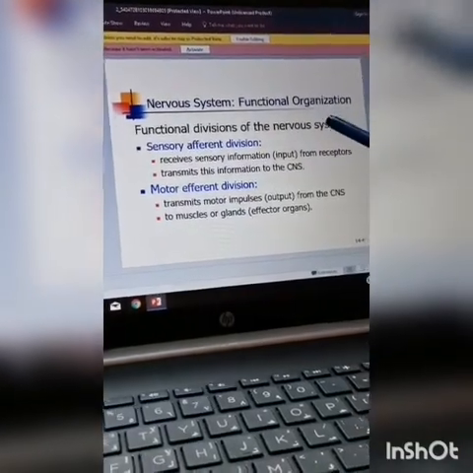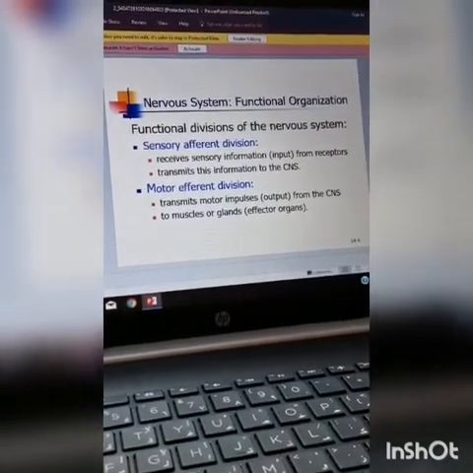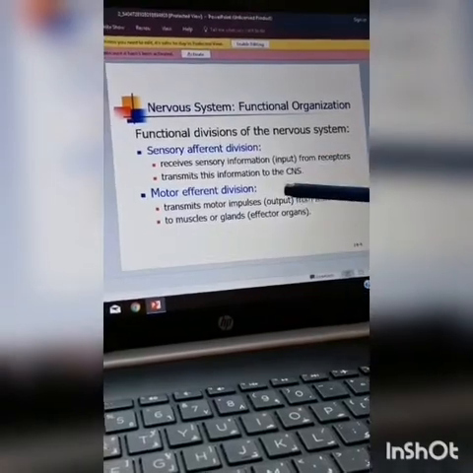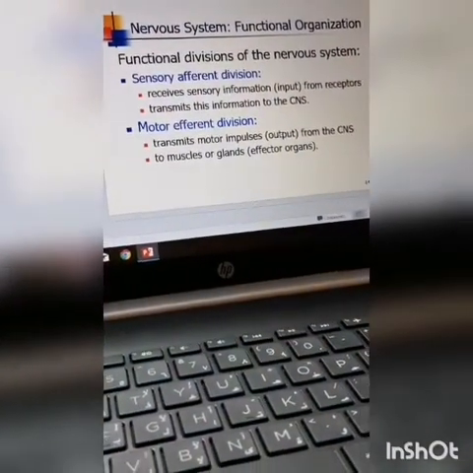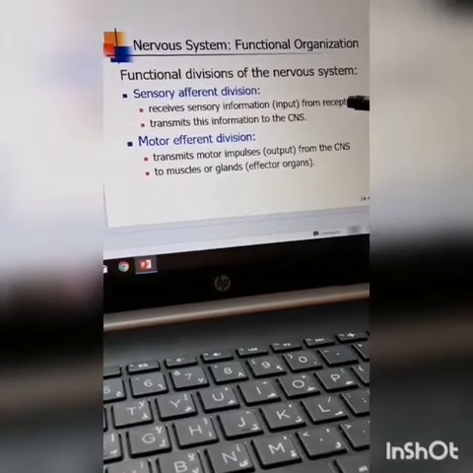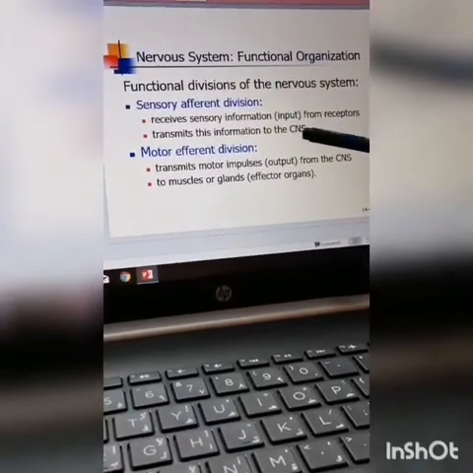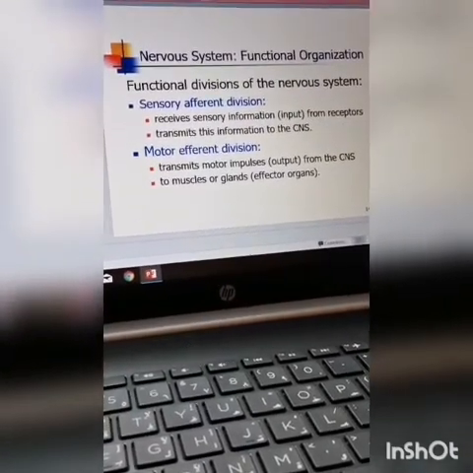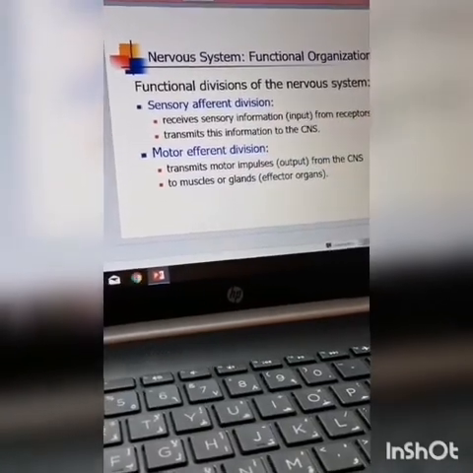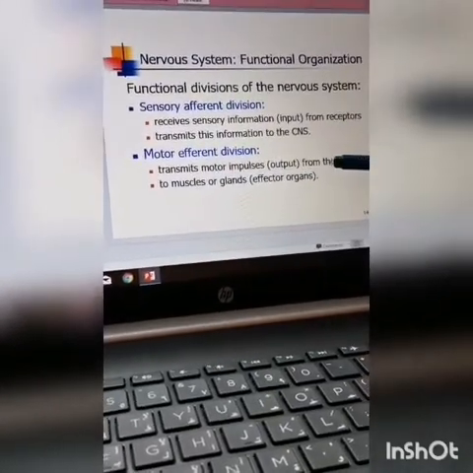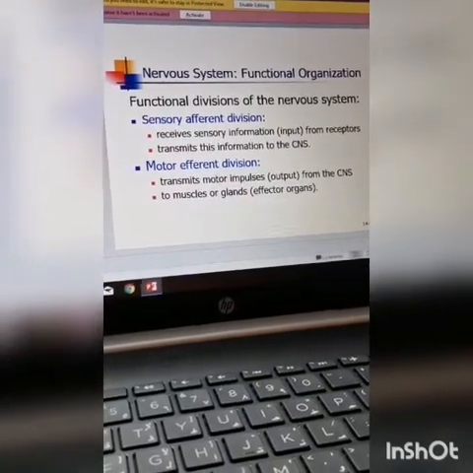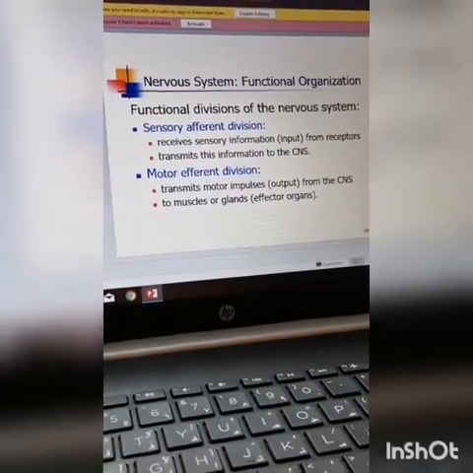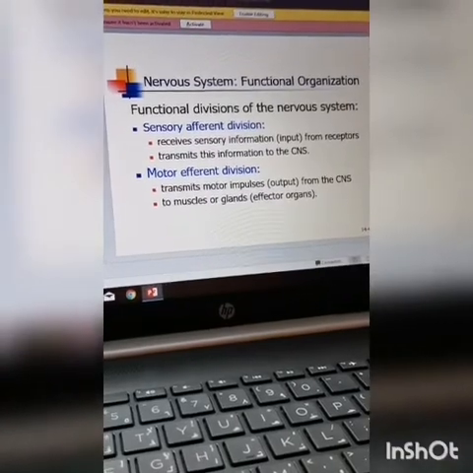Now functional organization of nervous system is sensory afferent division and motor efferent division. The role of sensory afferent division is to receive sensory information from receptors and transmit this information to the CNS. And motor efferent division receives information from the central nervous system and transmits it to the muscles or glands to perform their role as effector organs.